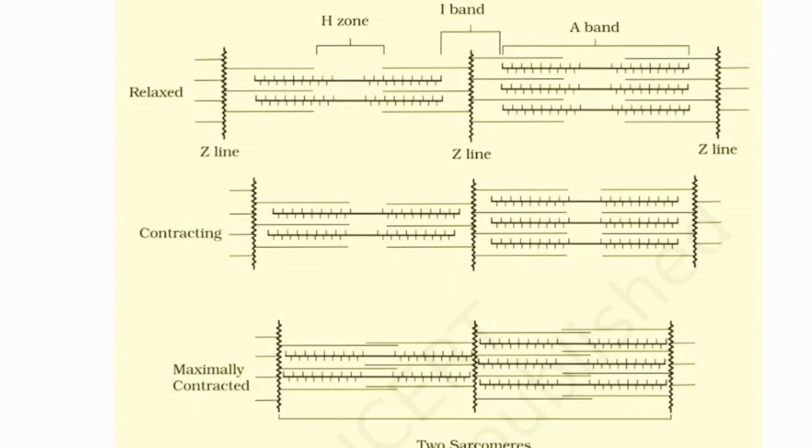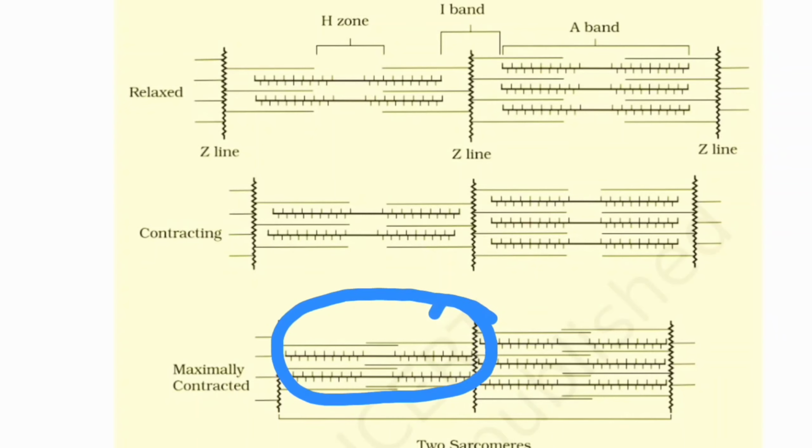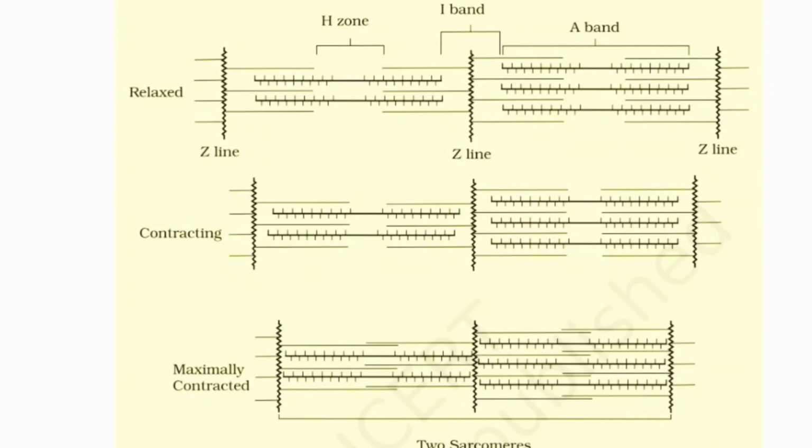But whenever they are contracting, the distance of the I band and even the H zone is getting lower. You can observe it here. And whenever the muscle has been contracted, the actin filaments will be overlapping on each other, something like in this direction. So here you can observe that there is no I band and even no H zone. In the maximally contracted state, there is no I band present, not even the H zone, but the A band you can observe. Basically these are the two sarcomeres which we are dealing with here.